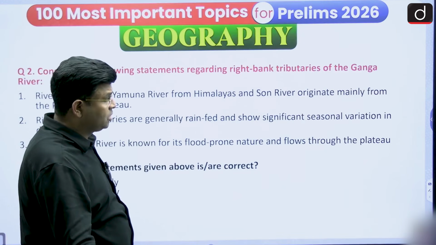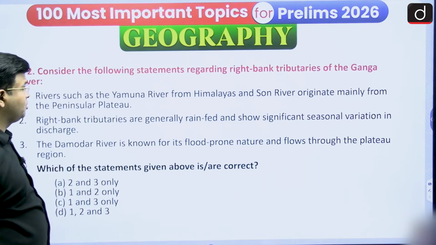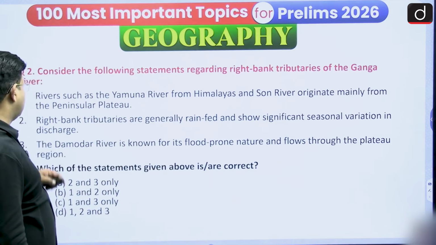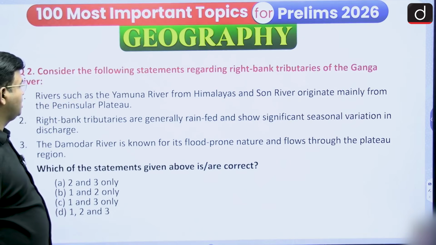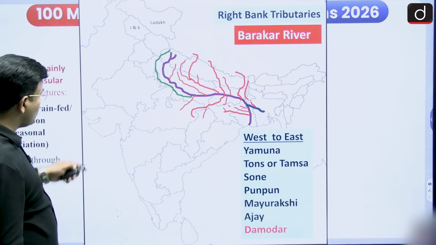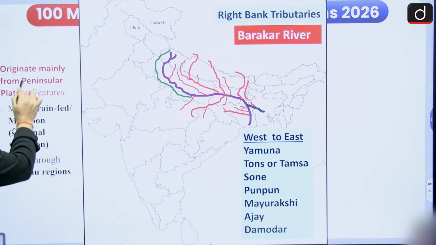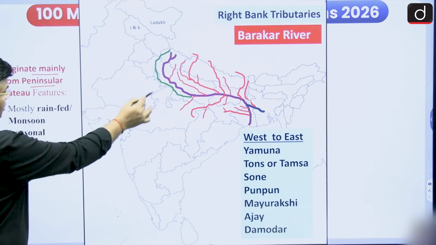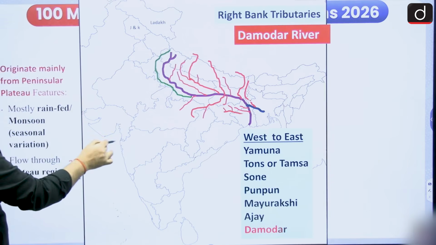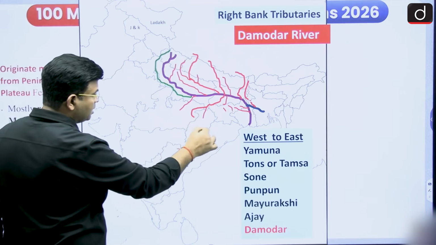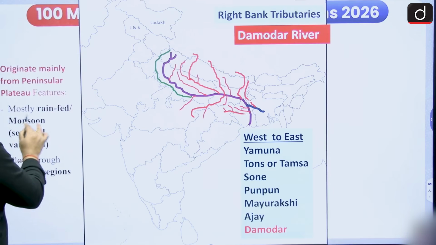So we have seen the right bank tributaries of Ganga, and here the question can be: consider the following statement regarding right bank tributaries of the Ganga river. Rivers such as Yamuna from the Himalayas and Son originate mainly from the Peninsular Plateau. Yes, all these right bank tributaries, except the Yamuna, originate from the Vindhya, Amarkantak Plateau and Chota Nagpur, which are known as the peninsular region. And this peninsula is mostly rain fed, monsoon.